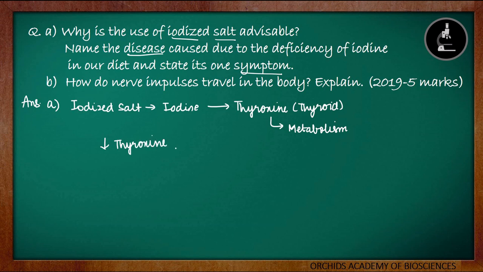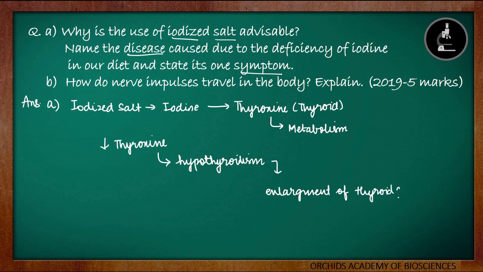This will create a condition which is called hypothyroidism, and this condition can lead to enlargement of the thyroid gland. If the thyroid gland is enlarged, we can see a bulge in our neck, and this is called goiter.